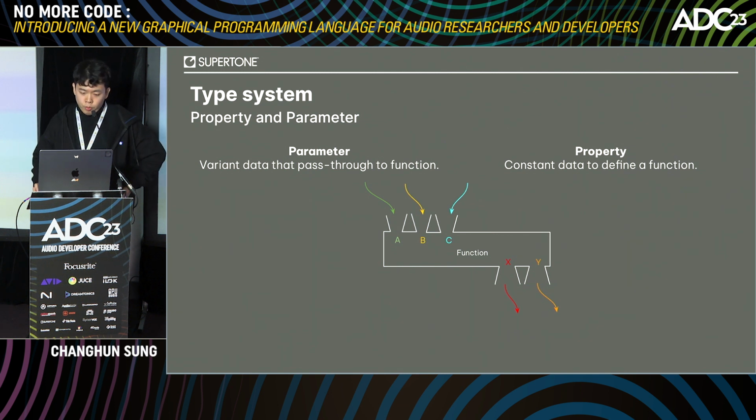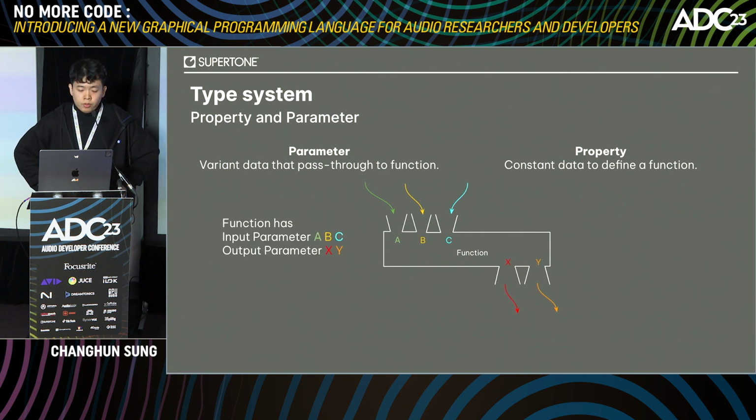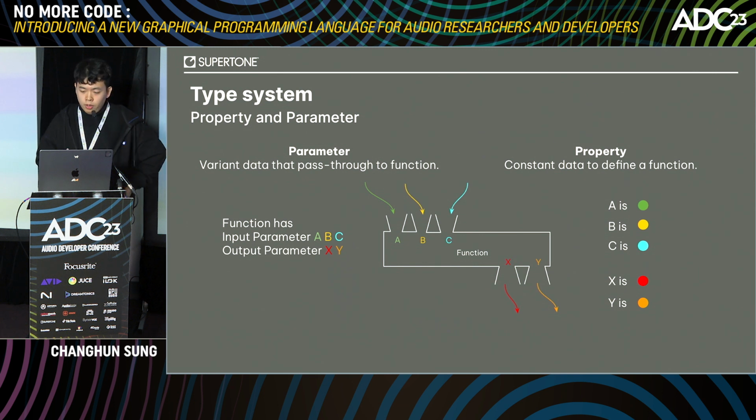This is broken into components called parameters and properties. Let's say we have this function. The parameters of this function consist of input parameters A, B, C and output parameters X, Y, while the properties define certain specifications of these parameters. For example, it defines which type, size, or range each parameter has.